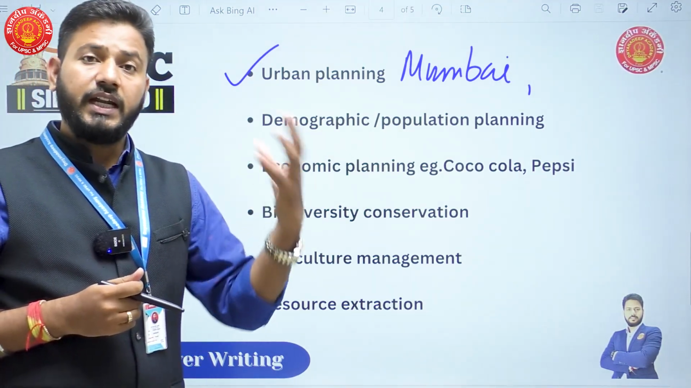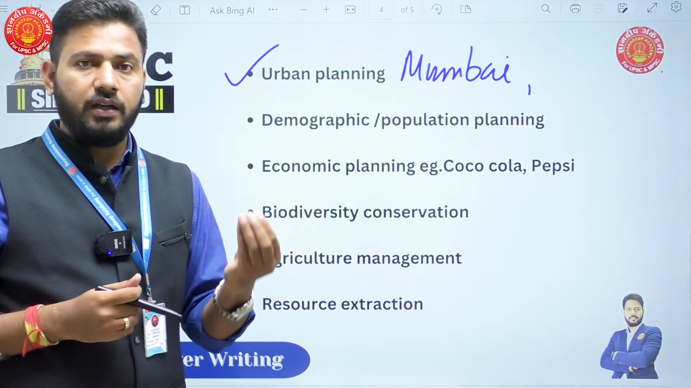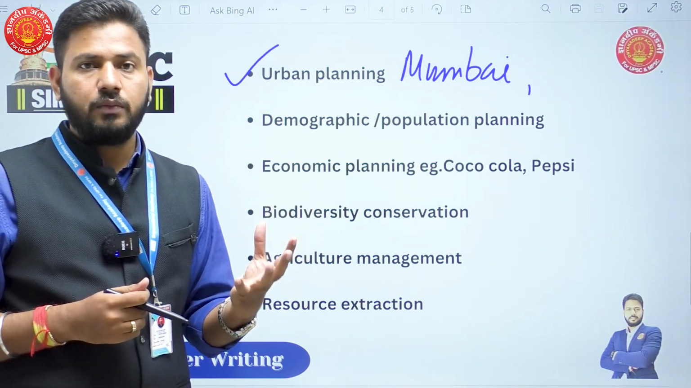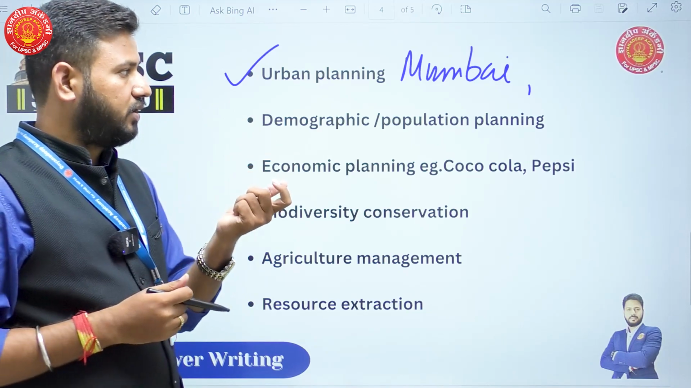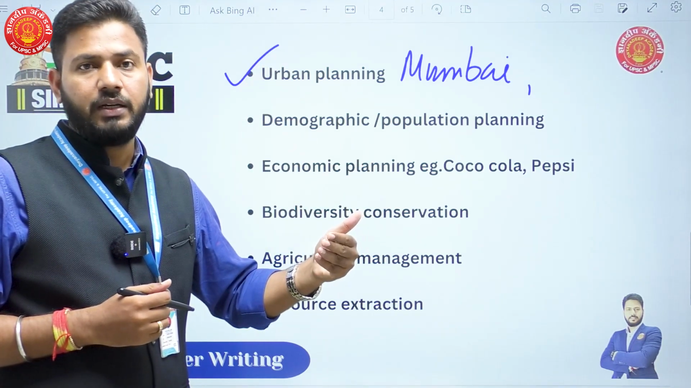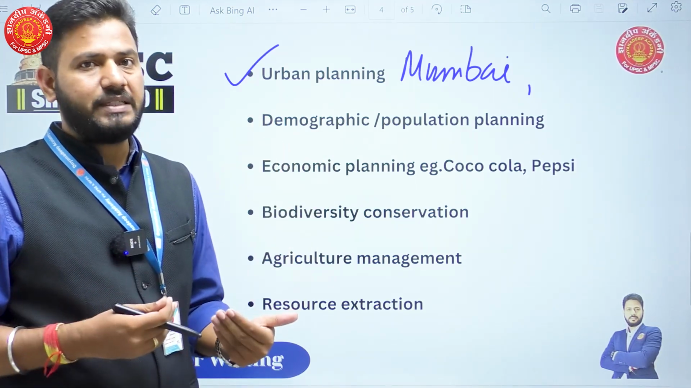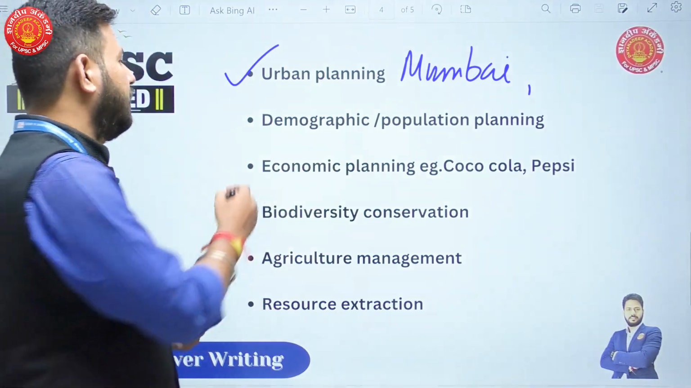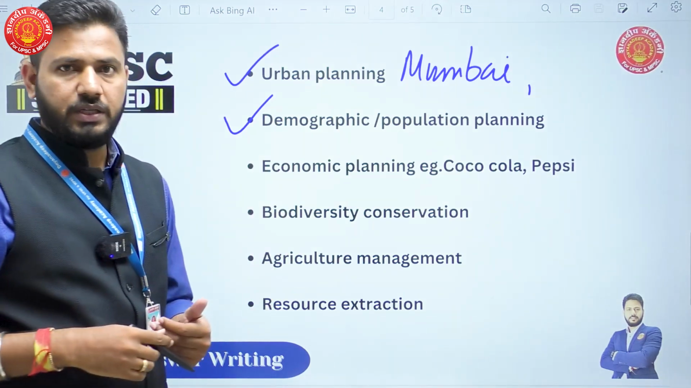Then demographic and population planning. World population crossing 8 billion is a big challenge, and India is the most populous country in the world. With an increase in population, there is going to be degradation of the environment, and pressure on the environment. So how understanding carrying capacity can help us sustainably maintain this population.